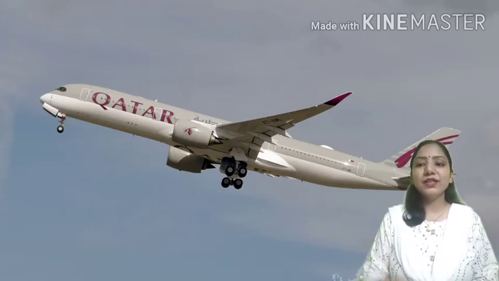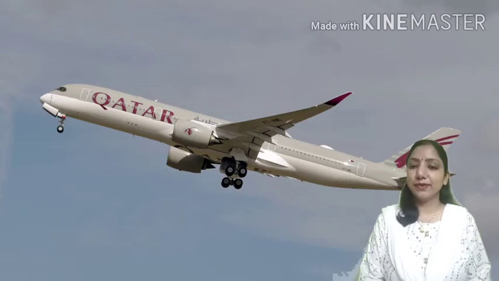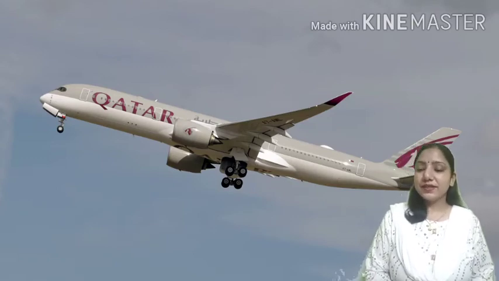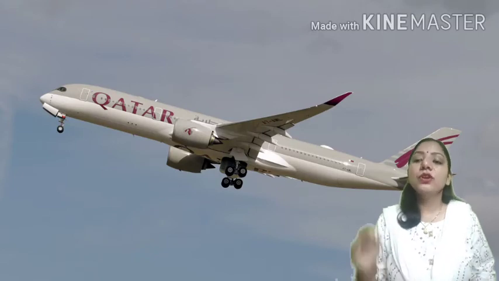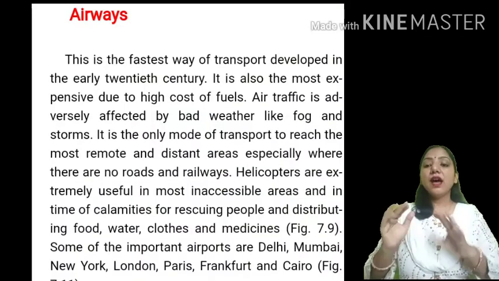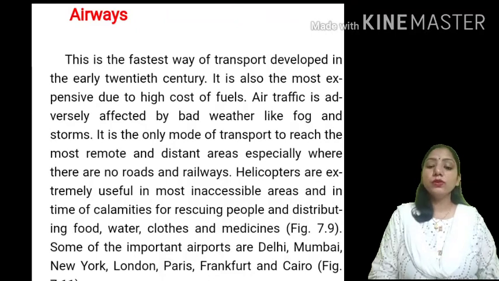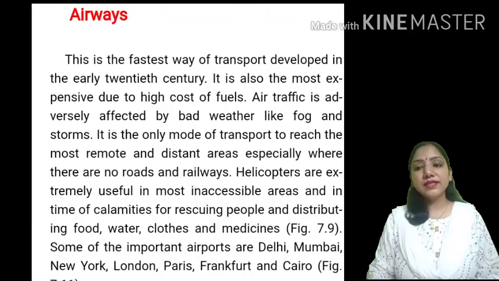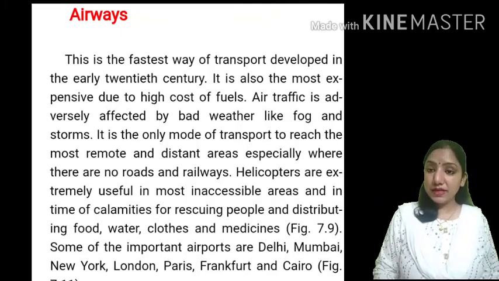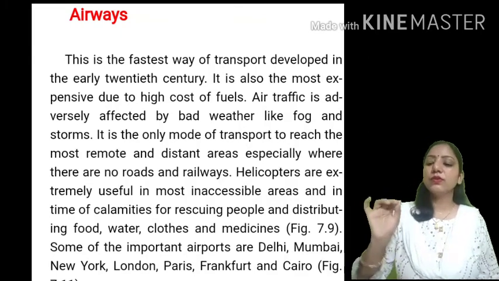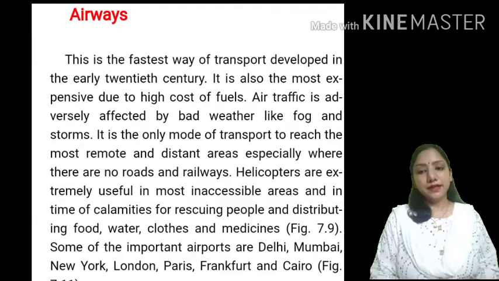Now we will see the 20th century transport, that is airways. What is airways? Airways is a kind of route through air. Airways are a network of air routes. They are the fastest and very comfortable means of transport which started in the 20th century.